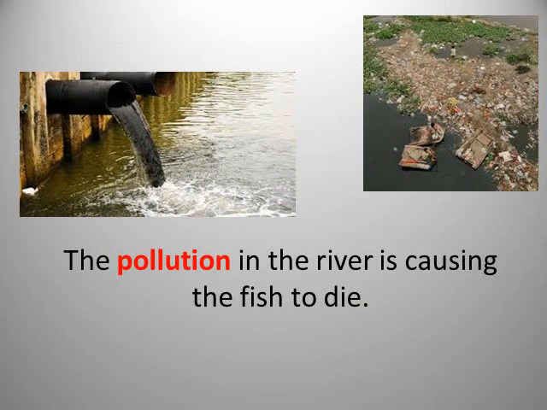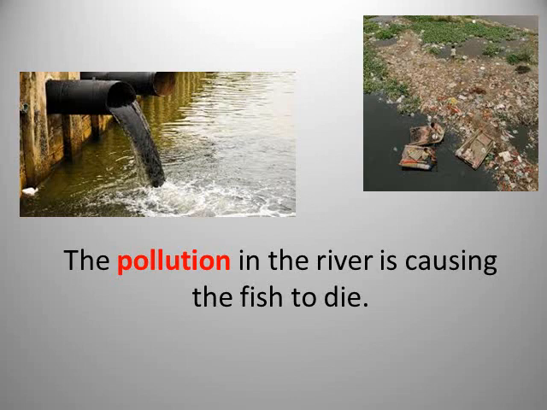Pollution. What do we mean by pollution? As you see, black water, we let it go into the river, or some rubbish, they throw this rubbish into the river, or this black water coming out of factories, so it causes the river to be polluted.